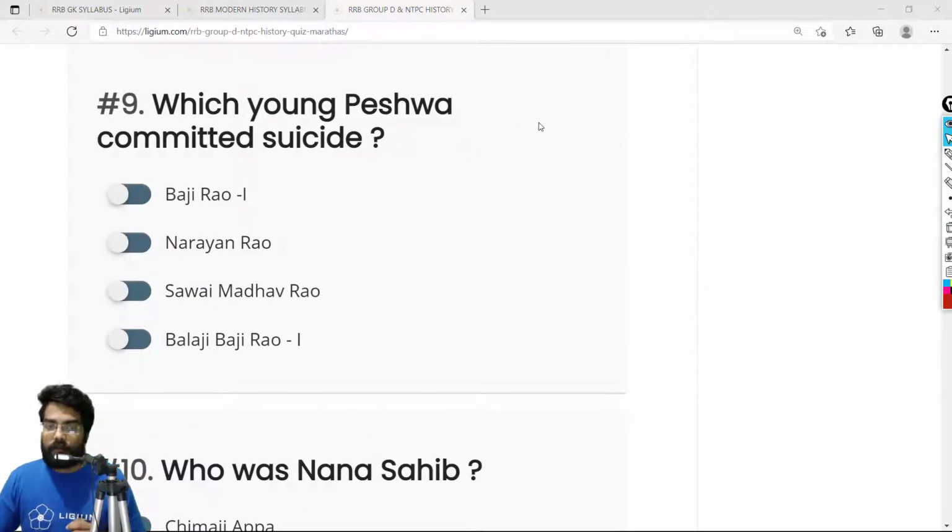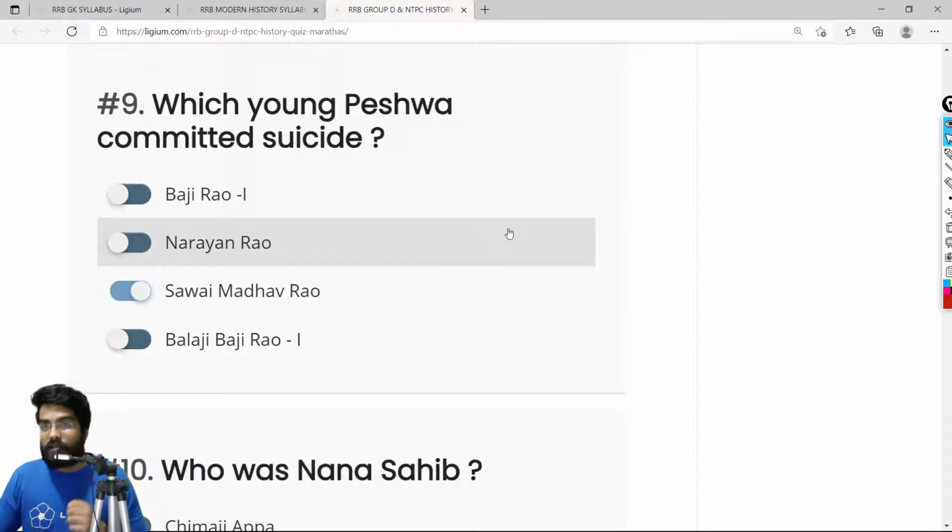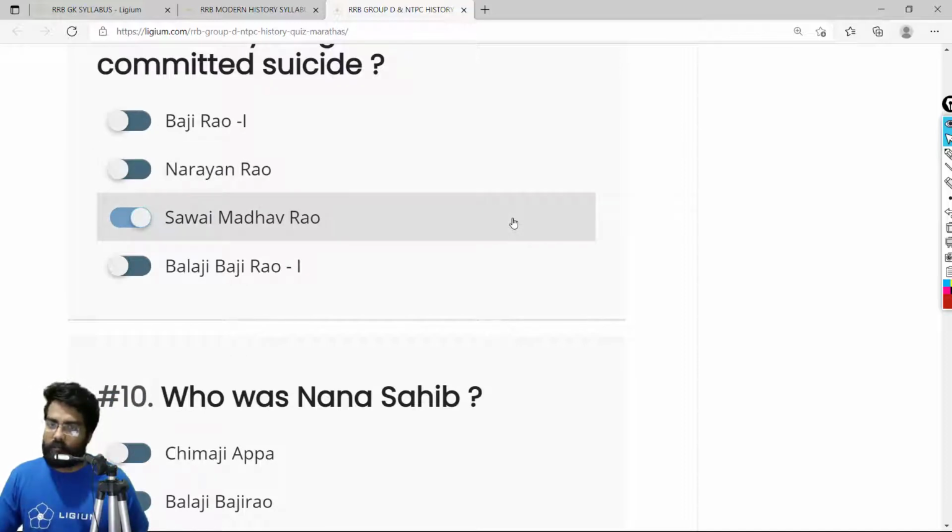Now let's go to the ninth question. Which young Peshwa committed suicide? This is not really that important a question, but the correct answer is Savai Madhav Rao. He was a very young ruler, a very young Peshwa, and he was brought up by Nana Fadnavis. Remember this. Because of the excessive pressure of Nana Fadnavis, he eventually committed suicide. Unfortunate. So the correct answer is ninth, C, Savai Madhav Rao.